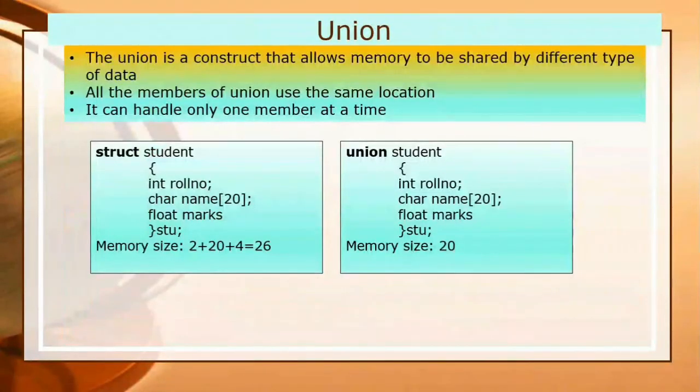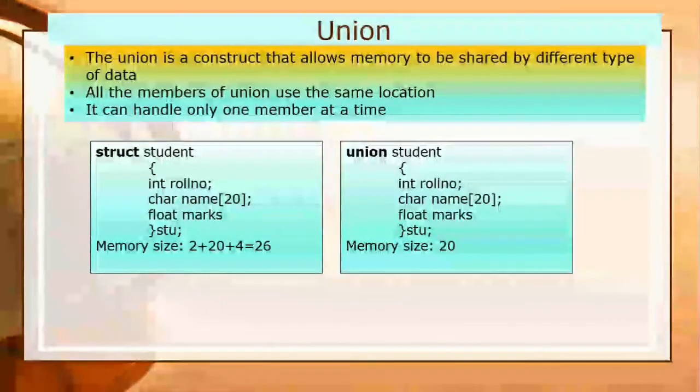Now I will discuss the union. The union is a construct that allows memory to be shared by different types of data. All the members of a union use the same location. It can handle only one member at a time.